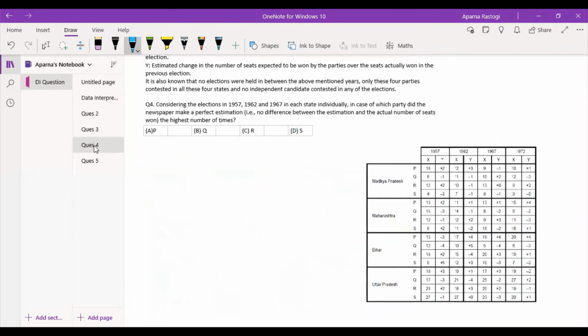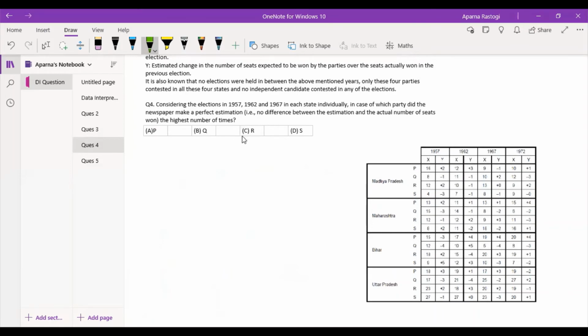Let's move on to the fourth question. This is in continuation with the previous one, so we can quickly answer it. Considering the elections in 1957, 1962, and 67, in each state individually, in case of which party did the newspaper make a perfect estimation the highest number of times?